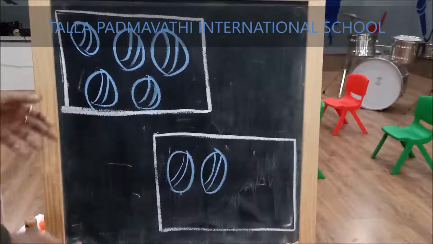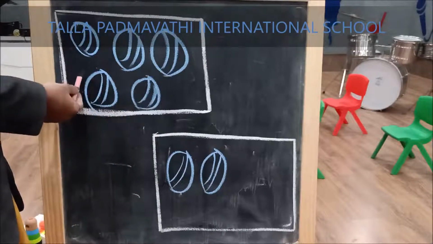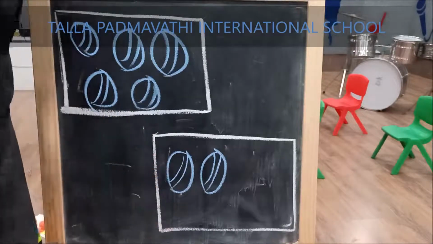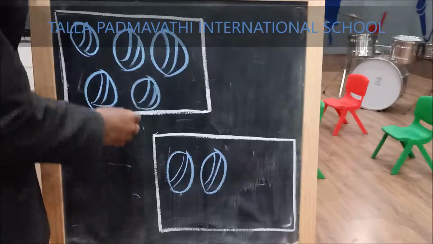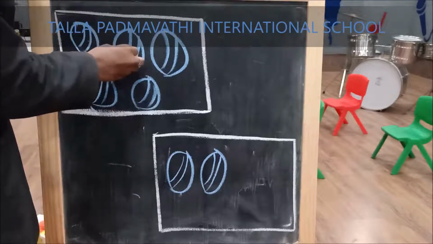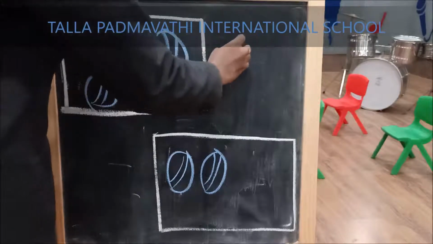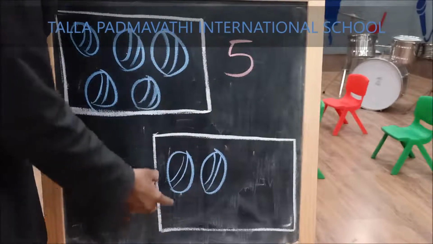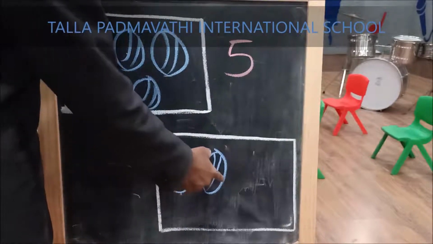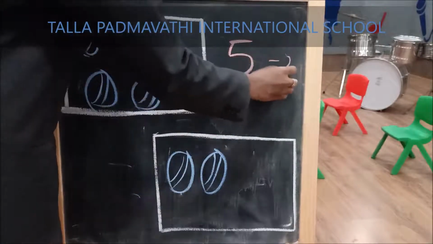Let us see the next example. Here are balls in box A and balls in box B. Now let us count how many balls are present in box A. 1, 2, 3, 4, 5. How many balls are present in box B? 1, 2. Are 2 and 5 equal, children?